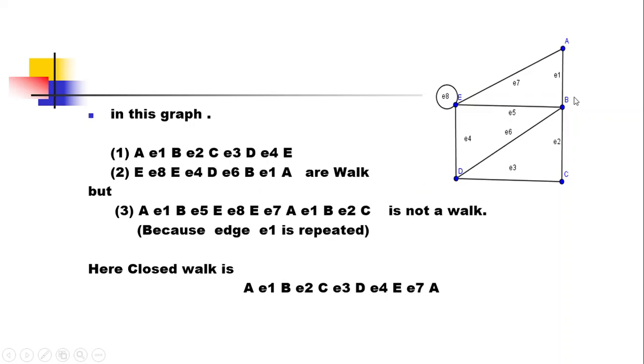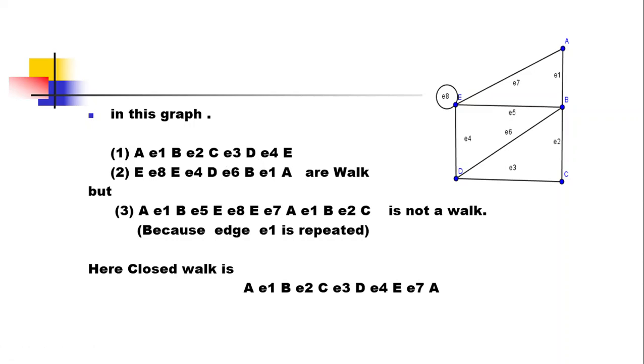That is one walk from A to E. You can observe that it begins and ends with a vertex, and no edge appears more than once in the walk. So it is one walk here.